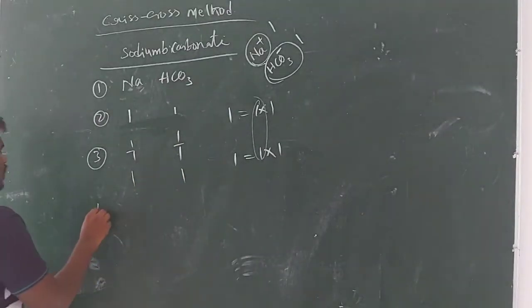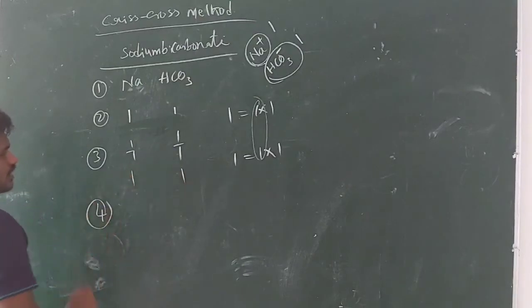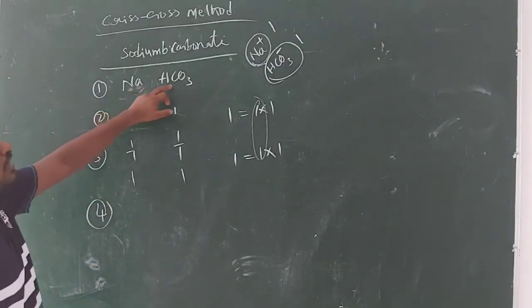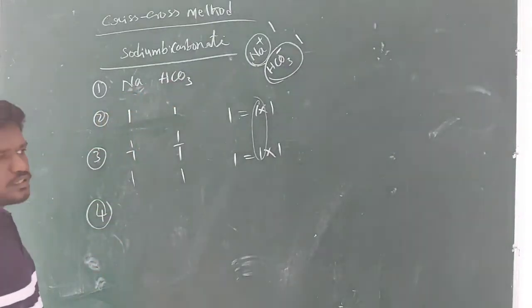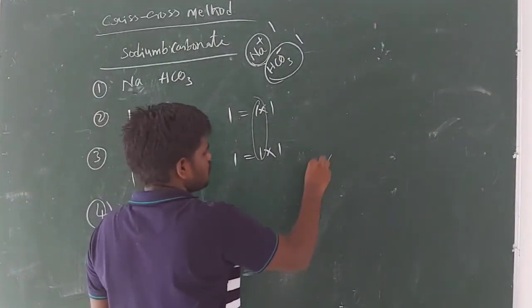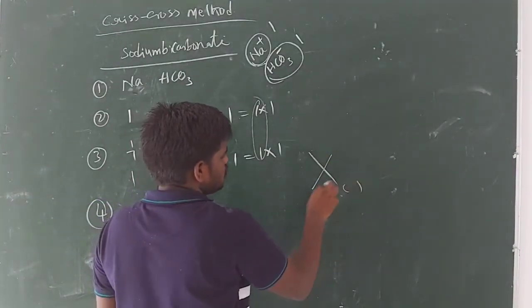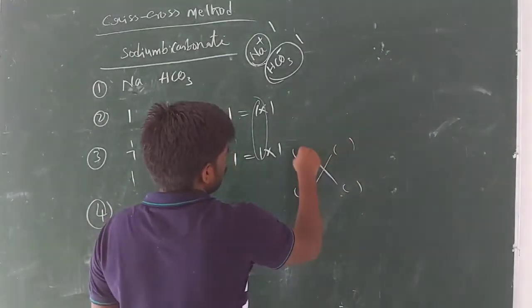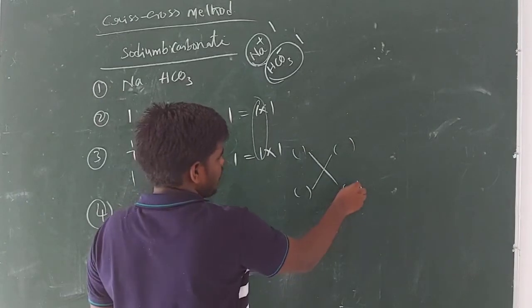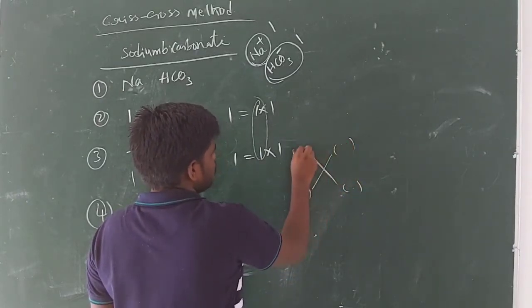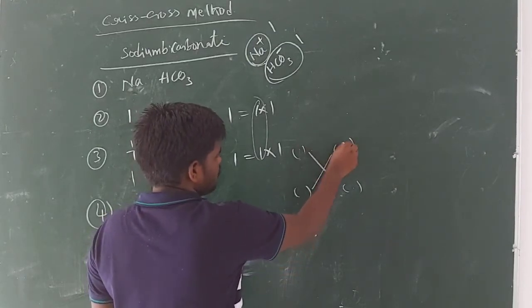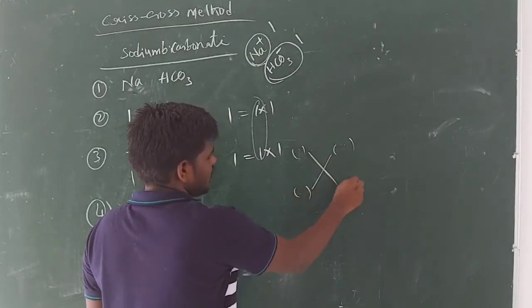In the fourth step, guys, you write these simplified valencies by exchanging them into the suffix of sodium and of HCO3. Suffix means, for example, this is a symbol. These positions are known as suffix and these positions are known as prefix: left prefix, right prefix, left suffix, right suffix.